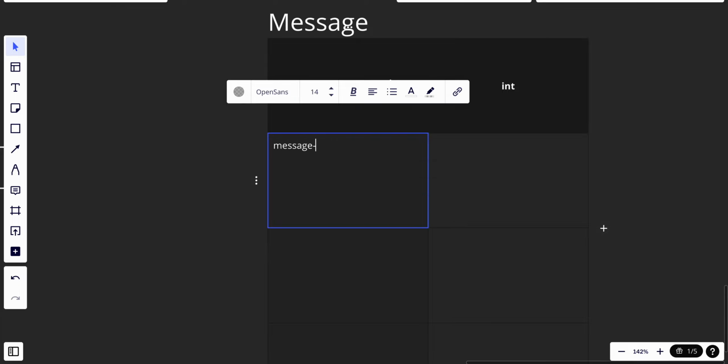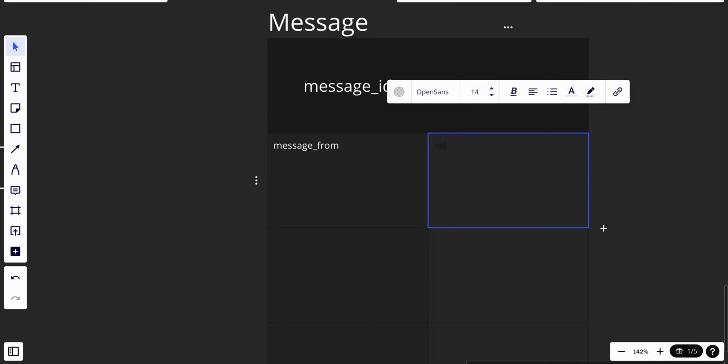It will be message from, and this one will also be an integer, and this will be the ID of the user.